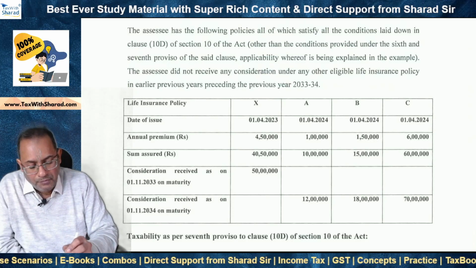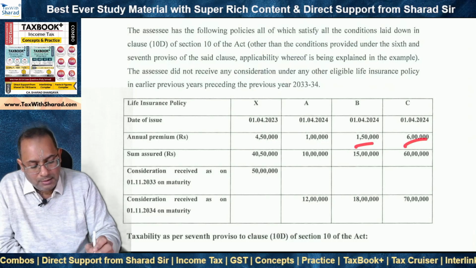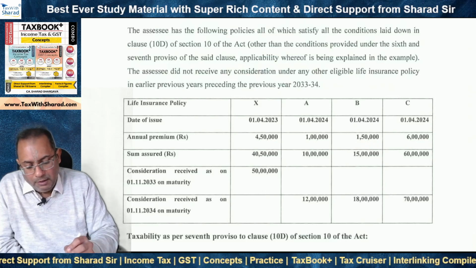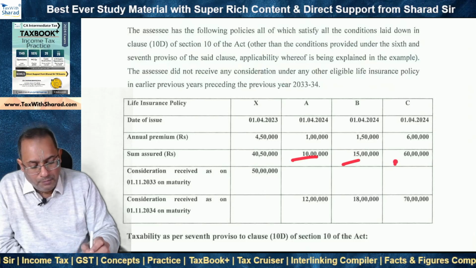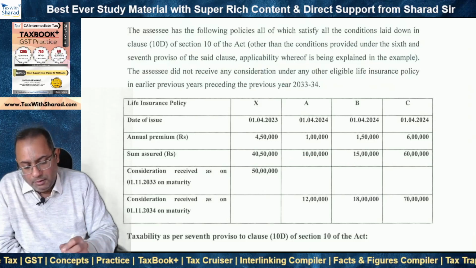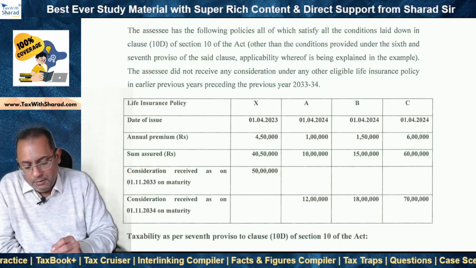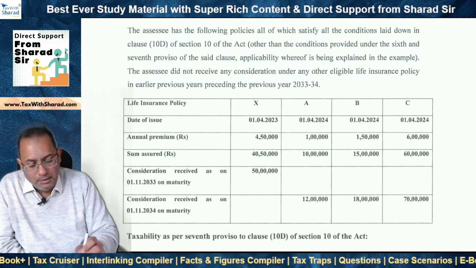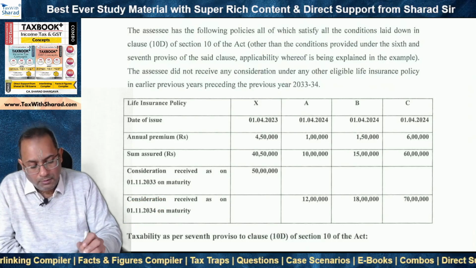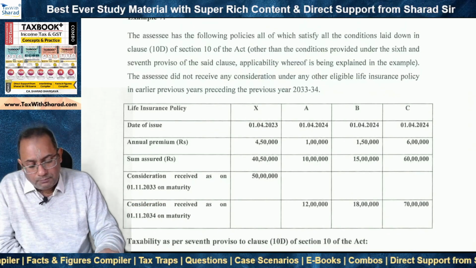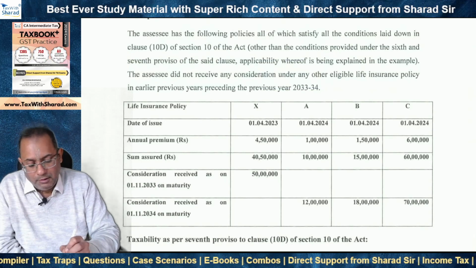And the annual premium for X is 4 lakh 50, A is 1 lakh, B is 1 lakh 50 and C is 6 lakh. And basically annual premium is 10% of sum assured. So sum assured is 10 times annual premium in case of all the 4 insurance policies. Now as far as X is concerned, the consideration has been received on 1st November 2033, and as far as A, B and C are concerned, 1 year later on 1st November 2034. Now the first policy which matures is X and 50 lakh have been received, and the question is whether this